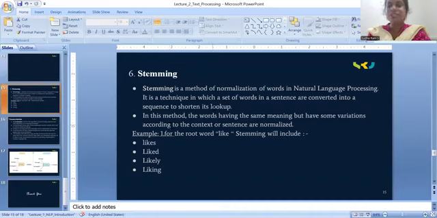Stemming is a method of normalization of words in natural language processing. It is a technique in which a set of words in a sequence is converted into a sequence of short and sweet lookups. In this method, words having the same meaning but some variations according to context or sentence are normalized. We can convert the stemmed word to the root word, but it may or may not generate a correct meaningful word. It doesn't follow any language grammar. Hope you all understand.